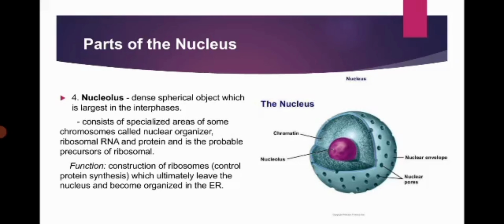Number 4, nucleolus. Dense spherical object which is largest in the interphase. Consists of specialized areas of some chromosomes called nucleolar organizer, ribosomal RNA and protein, and the probable precursors of ribosomes. Its function is construction of ribosomes, which control protein synthesis, and which ultimately leave the nucleus and become organized in the ER.